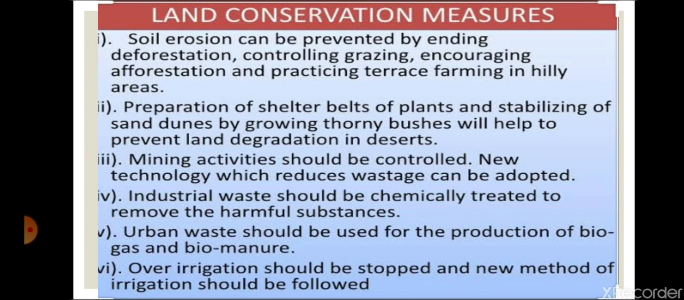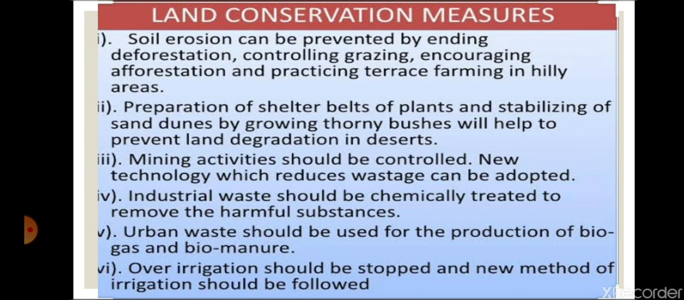Mining activities should be controlled. New technology which reduces wastage can be adopted. Now for mining also new technology should be adopted so that land should not be wasted. Industrial waste should be chemically treated to remove the harmful substances before dumping the industrial waste into the land. We have to first chemically treat it for removing its harmful substances. Urban waste should be used for the production of biogas and biomanure. Whatever waste is, that is our house waste. The garbage of our house can be used as biogas and biomanures,